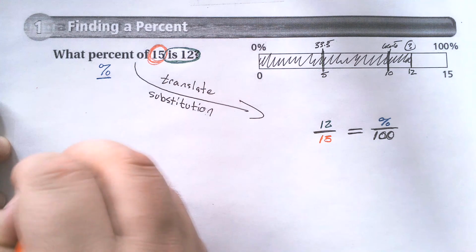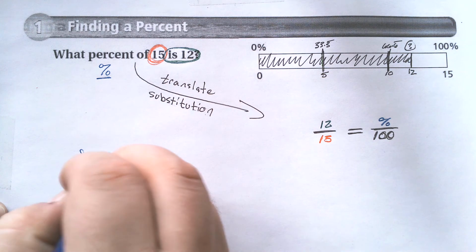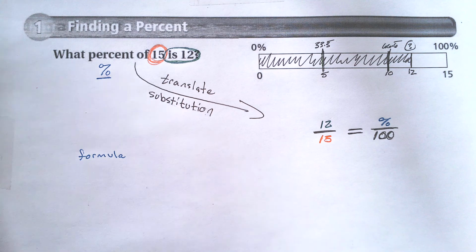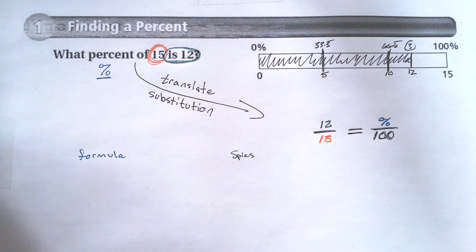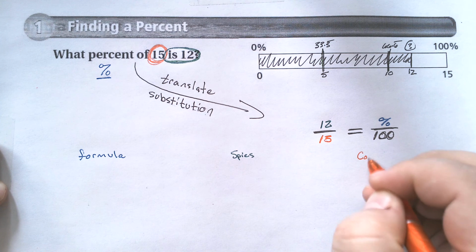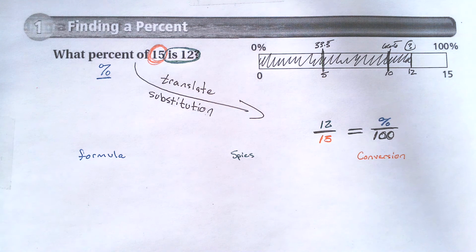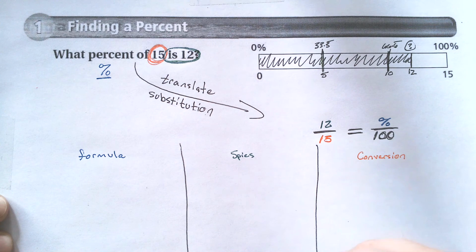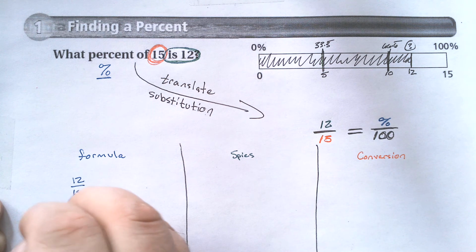So the first way is going to be the formula way. The second way I work it is going to be the Spies way. And the third way that I work through this, we're just going to call that the conversion way. Now, these are obviously named for different things, so just to give you an idea, these aren't official names. I literally made them up on the go. So the formula says I rewrite this. Actually, all of them say just rewrite it.